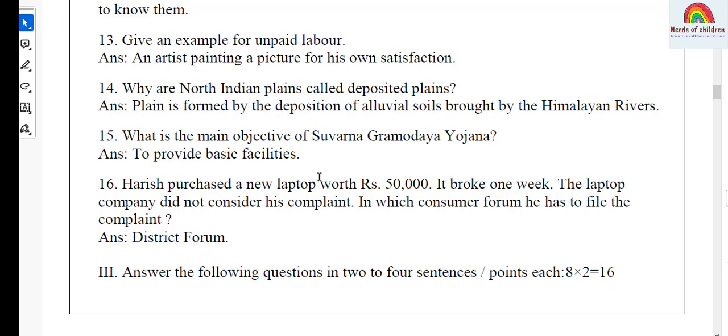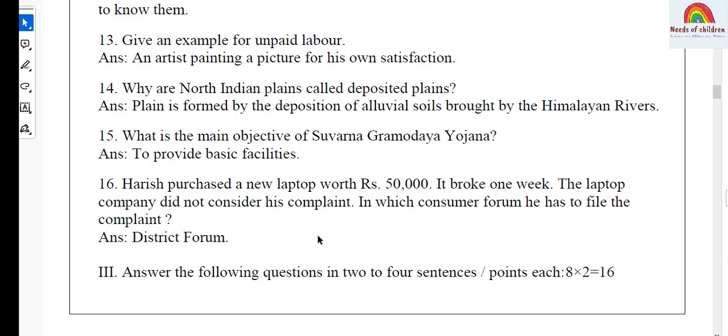Question number 16, it is from business studies, consumer education and protection. Here is the question, Harish purchased a new laptop for rupees 50,000. It broke in 1 week. The laptop company did not consider his complaint. In which consumer forum does he have to file the complaint? The answer, district forum. Here the second main has come to an end.